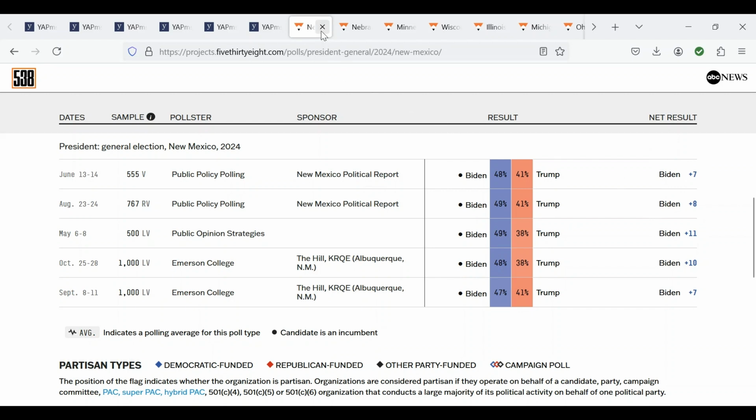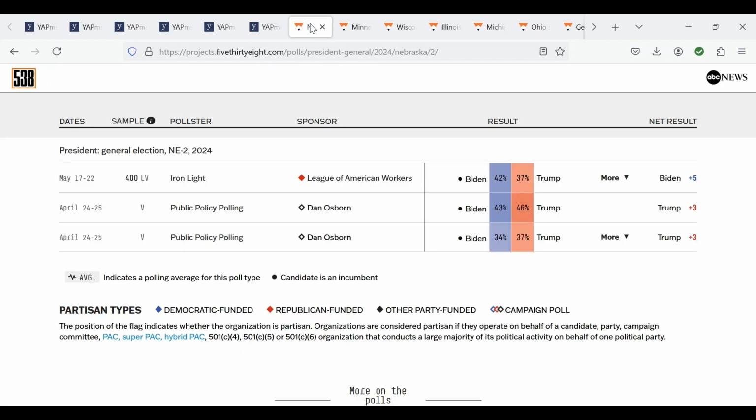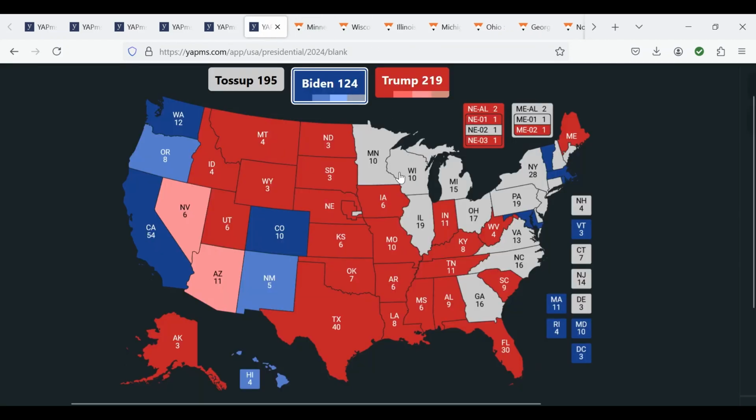Seeing as Republicans overperformed by only 2 points in the statewide elections, Biden will take New Mexico by a likely margin. Republican Congressman Don Bacon overperformed in Nebraska's 2nd District by 1 point, which would lower Biden's current lead from 5 to 4 points, meaning that Nebraska's 2nd District will be lean Biden.